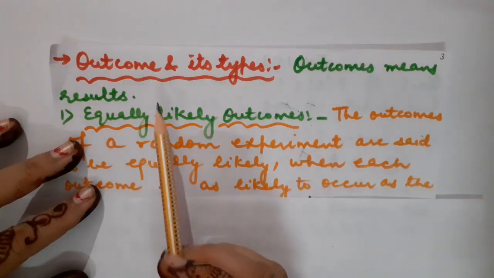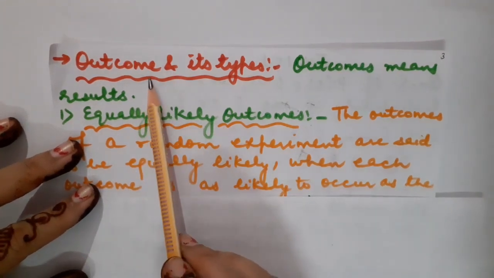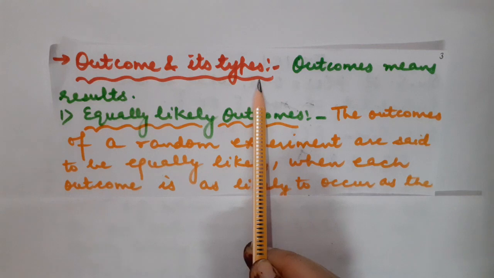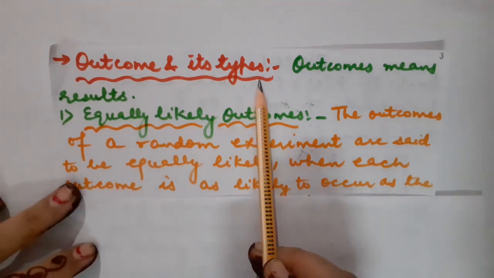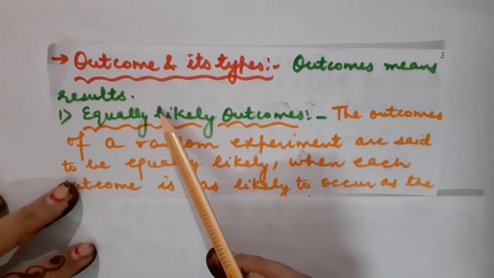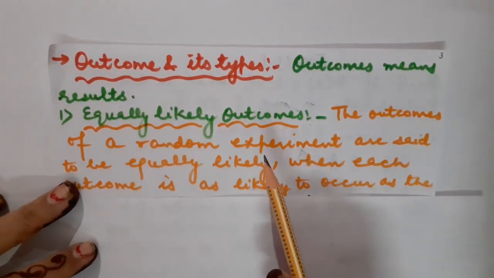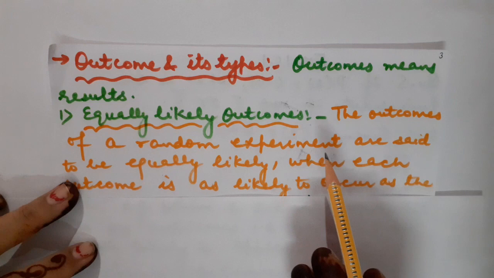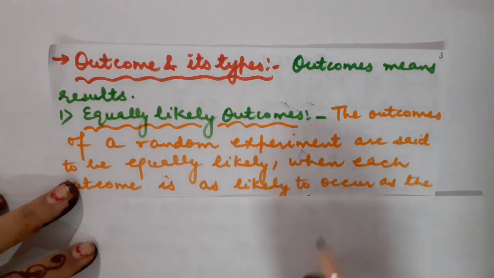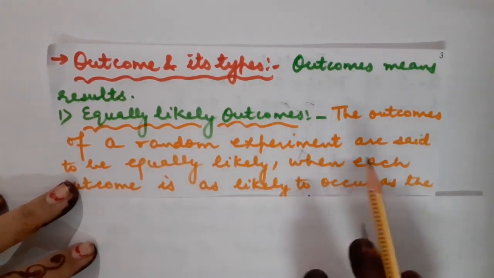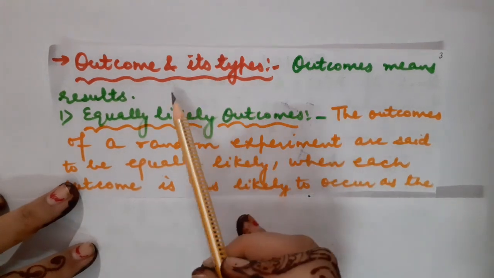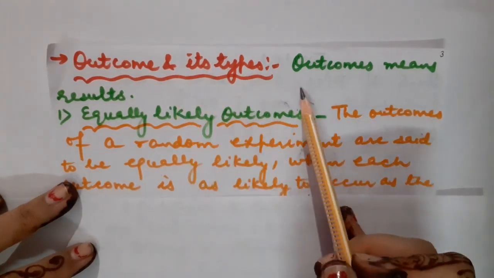Now here comes our next topic: what do we mean by outcome and its types. Children, I have just explained that outcomes means the results. For example, whenever you throw a die or toss a coin, in a die the possible outcomes start from digit 1 and go up to 6.